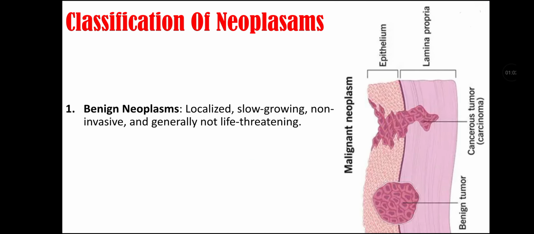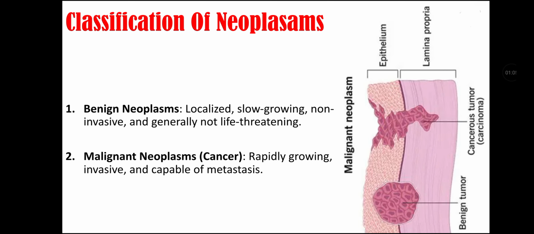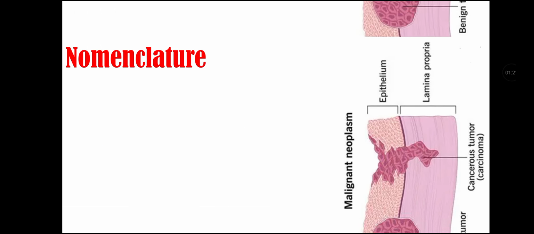Classification of neoplasm. First is benign neoplasm and second is malignant neoplasm. Benign neoplasm is localized, slow growing, non-invasive and generally not life-threatening. And malignant neoplasm, that is also called cancer, is rapidly growing, invasive and capable of metastasis.